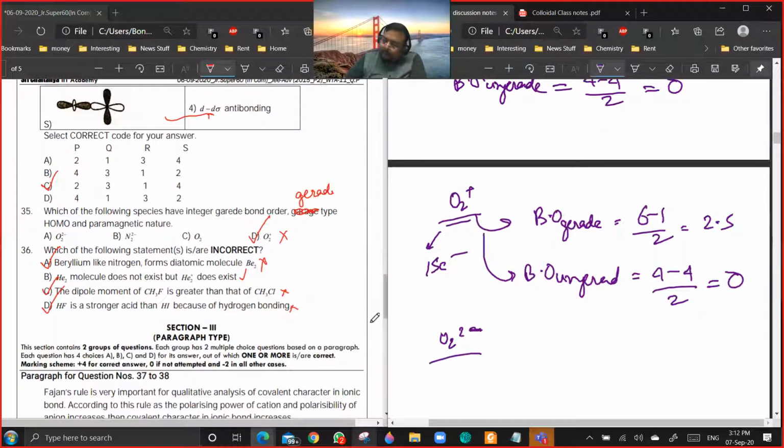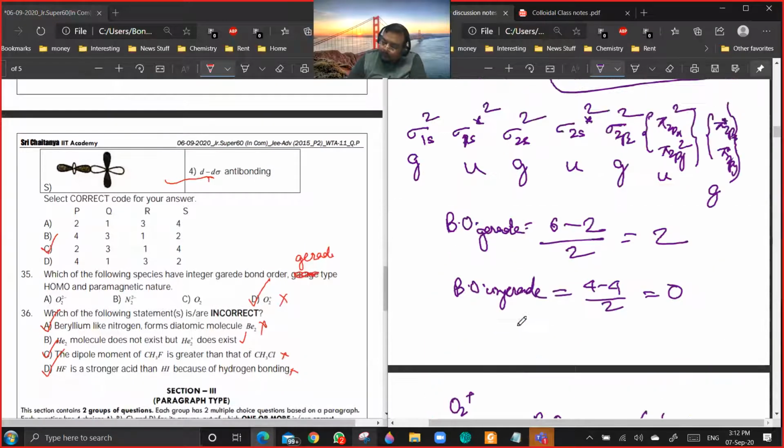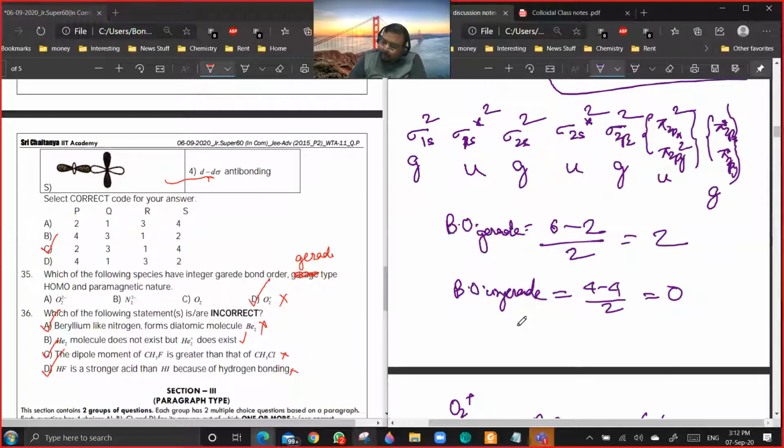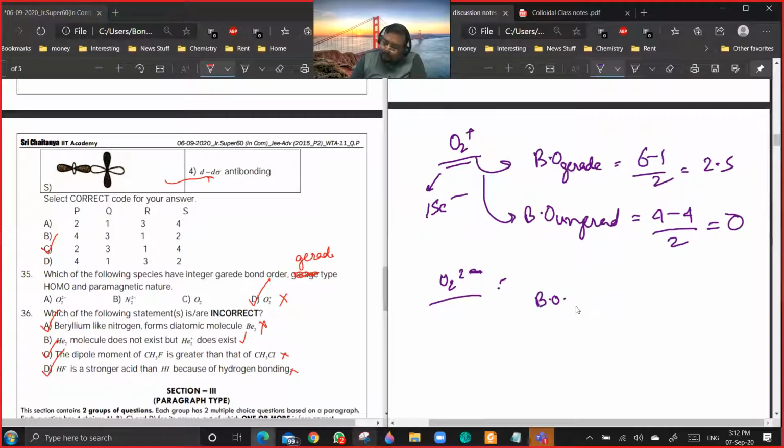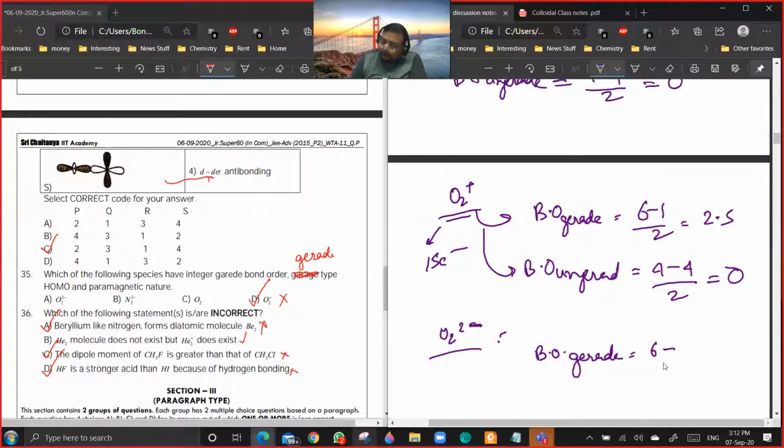If I am drawing O2 2 minus, the scenario will be 2 here and 2 here. Yes or no? Now the number of electrons in the gerade orbitals will be 6 in bonding and 4 in anti-bonding, by 2.